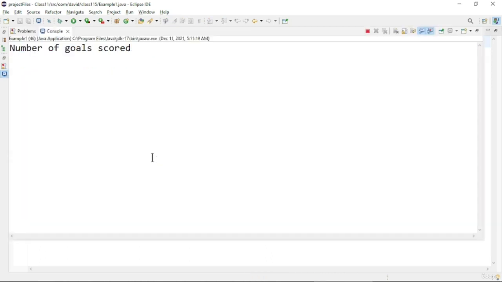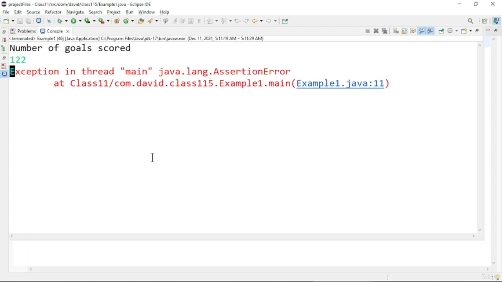Here you can see it is prompting me to enter the number of goals. I'll enter a value. Here you can see I entered a large value and it is throwing an assertion error. So this is how assertions can be used in a program. We can manually write some conditions to validate and assume that those conditions are true, and if they fail, then assertion errors will be thrown. So people will know that there is a large value which is not assumed. That's it about the output of this program.